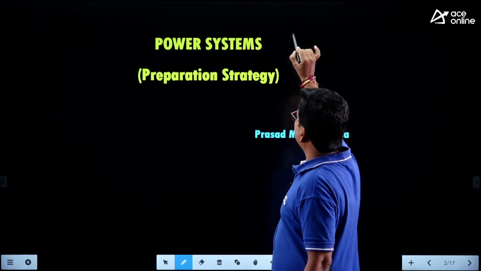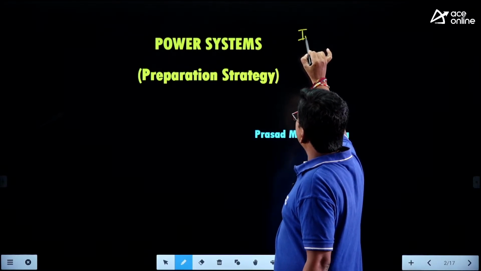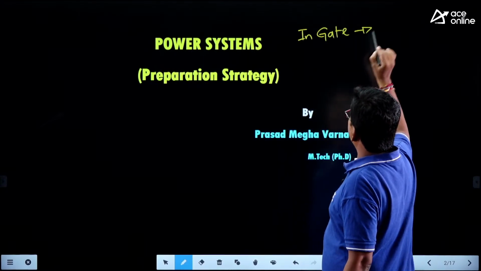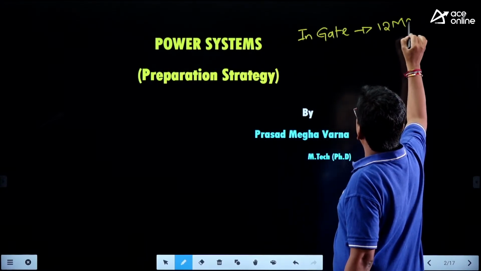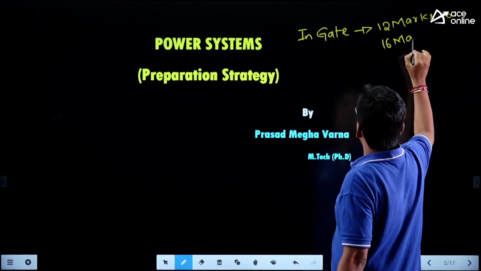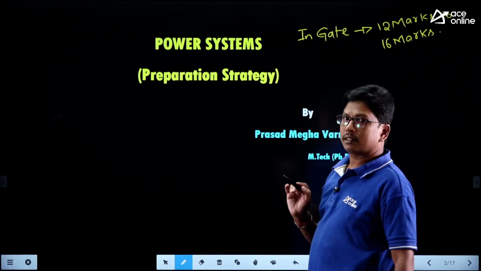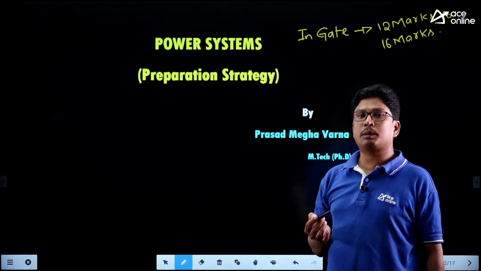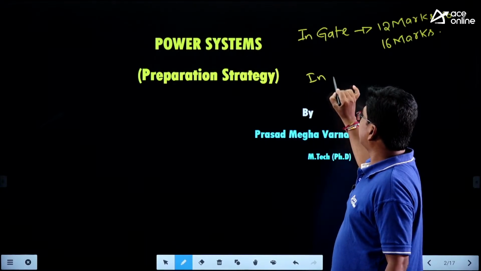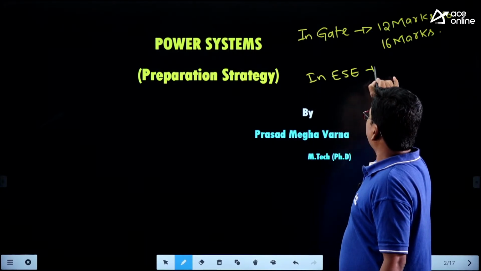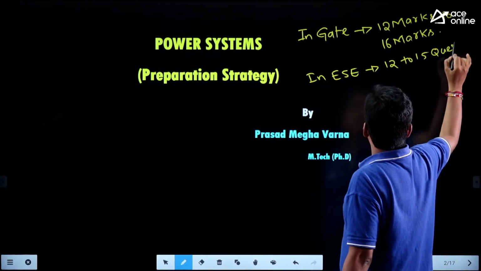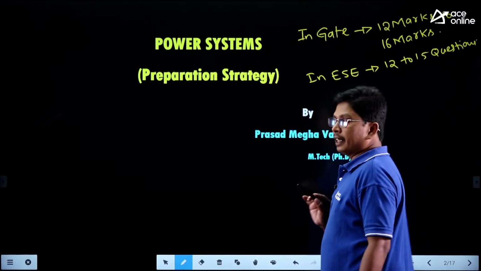marks in GATE. We are expecting a minimum of 12 marks to a maximum of 16 marks. Whereas in engineering services, ESE, we are expecting at least 12 to 15 questions only in power systems.